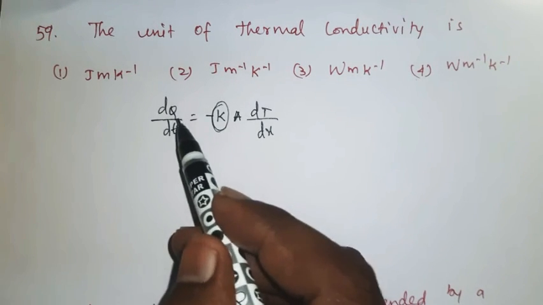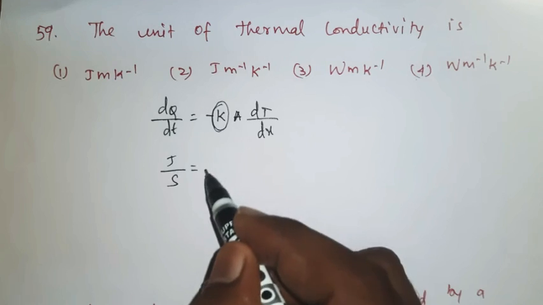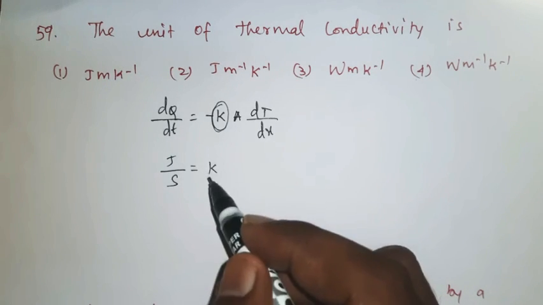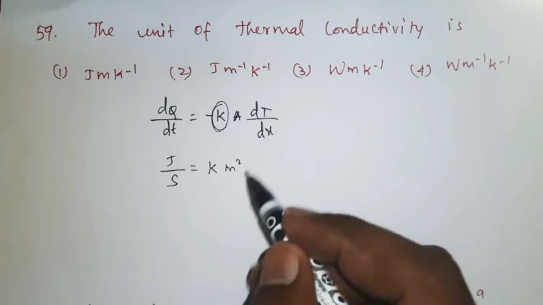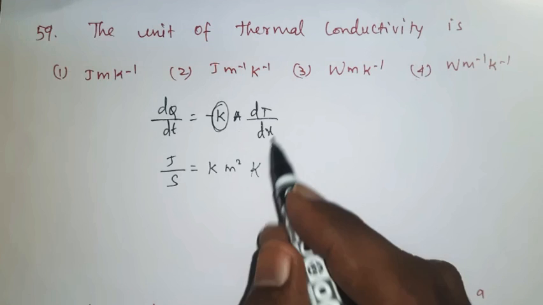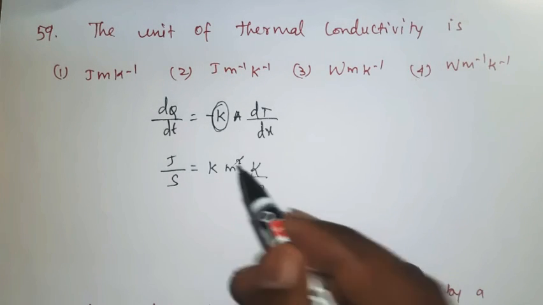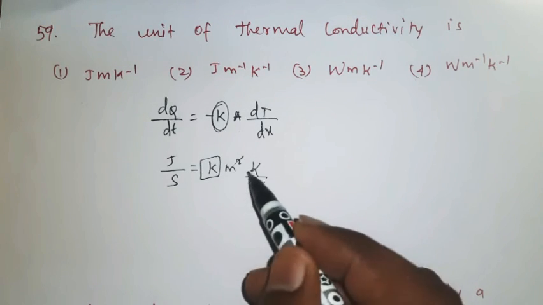The unit of heat energy is joule, the unit of time is second, is equal to K, the unit of thermal conductivity that we are going to find. A, the unit of area, meter square; the unit of temperature, Kelvin; the unit of distance is meter. This meter square and meter will be cancelled. This K is thermal conductivity, this K is Kelvin.